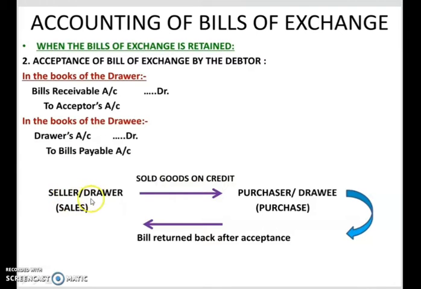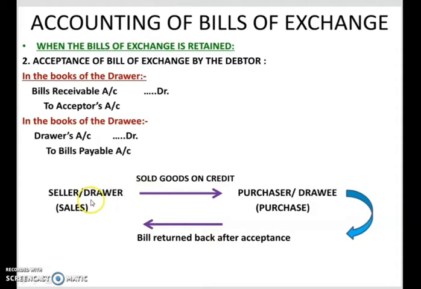What does the drawer or seller do? He will draw a bill on the drawee and send it to the drawee. Now the drawee, what will he do? He will read all the conditions mentioned in the bill of exchange and he will sign on it. Only after his signature does that become a legal document. Signing the bill of exchange means he is giving acceptance to that bill of exchange. So after signing, after approving that bill of exchange, he sends that bill back to the seller.